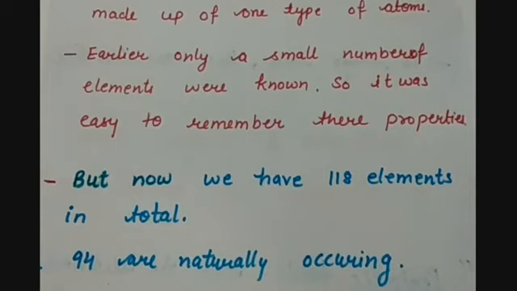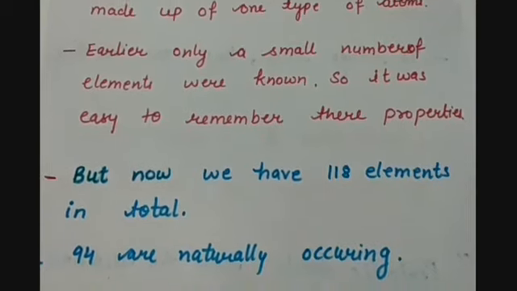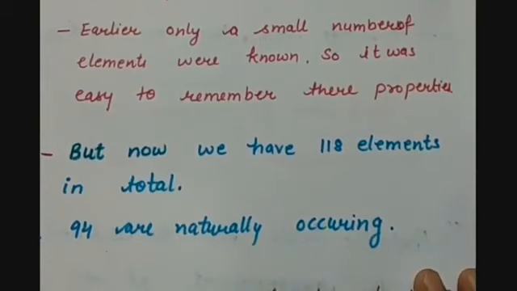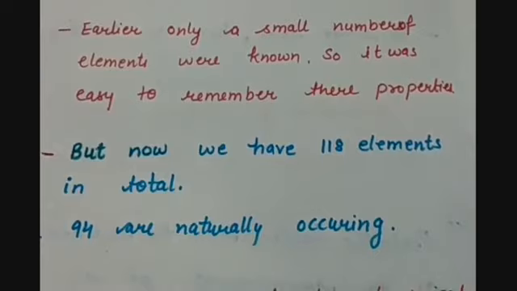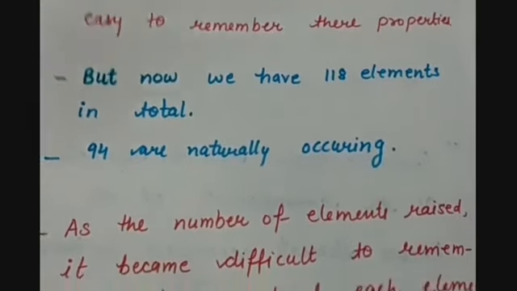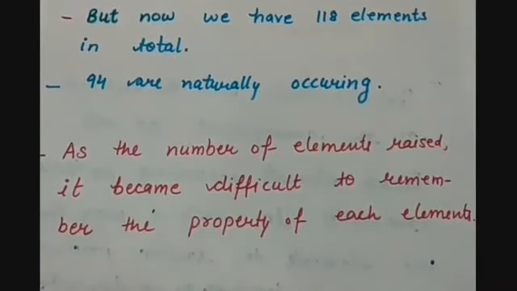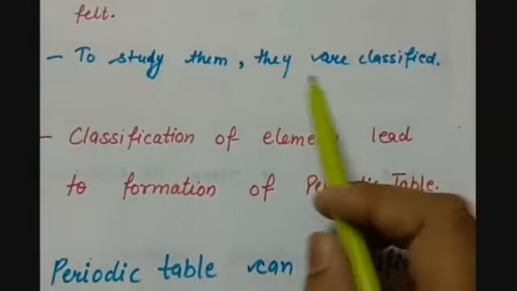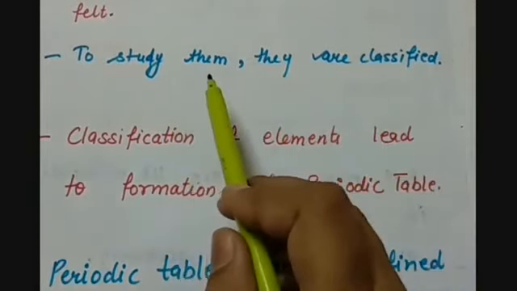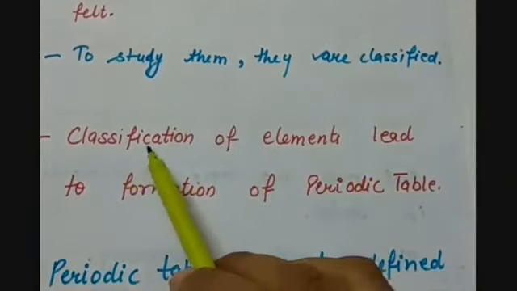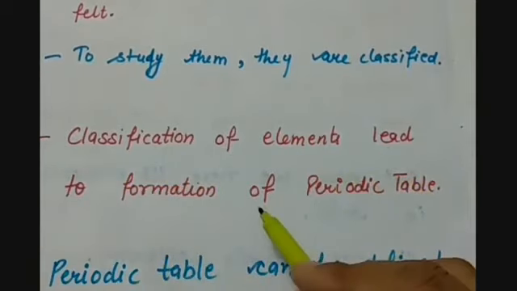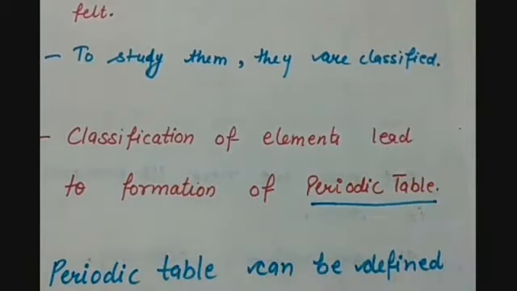Among these 118 elements, we have 94 elements which are naturally occurring, and the rest of the elements are synthesized in the laboratories. So as the number of elements rose, it became difficult to remember the property of each element, and that is why the need to classify the elements was felt. So why are the elements classified? To study them properly. This classification of elements led to the formation of the periodic table that we have now.